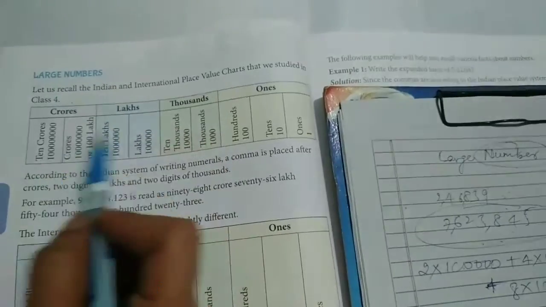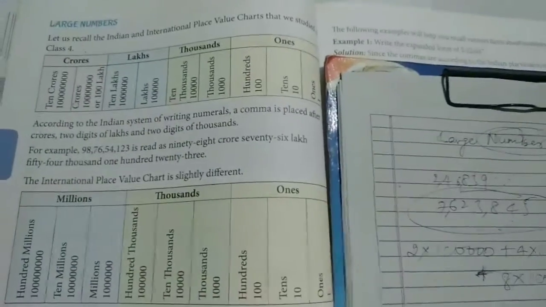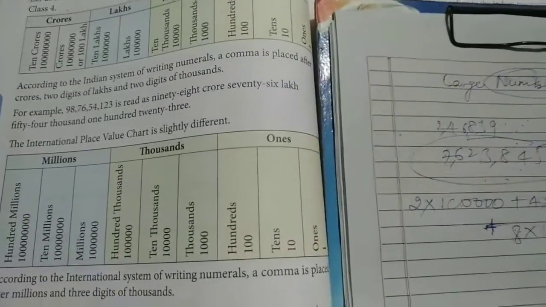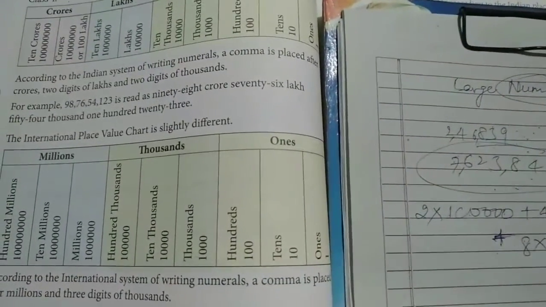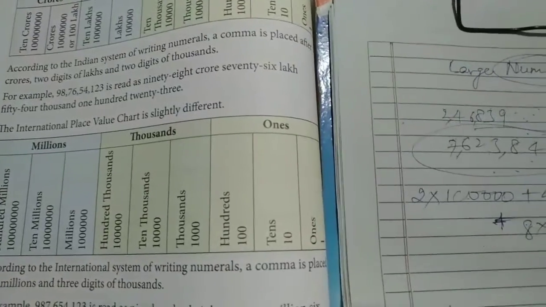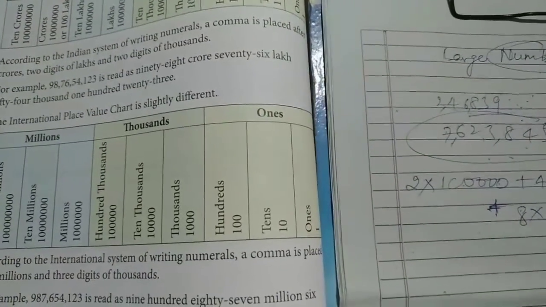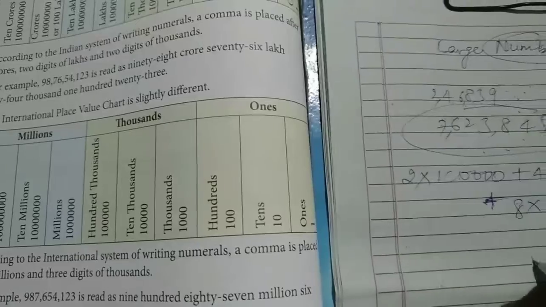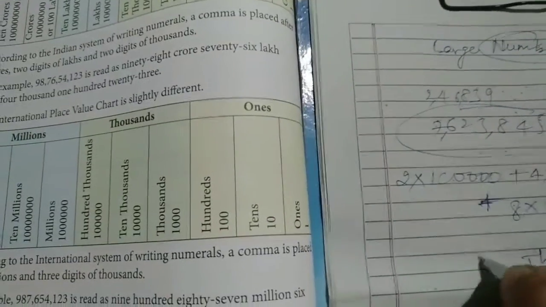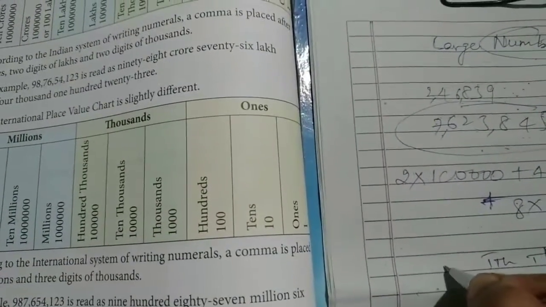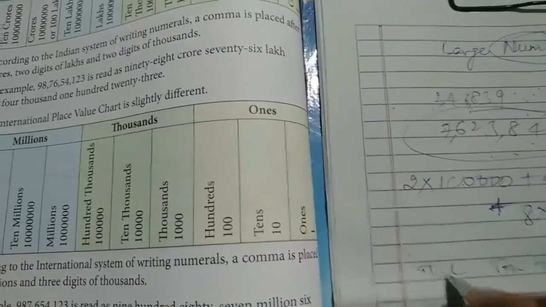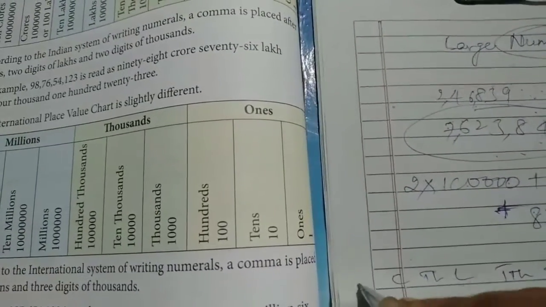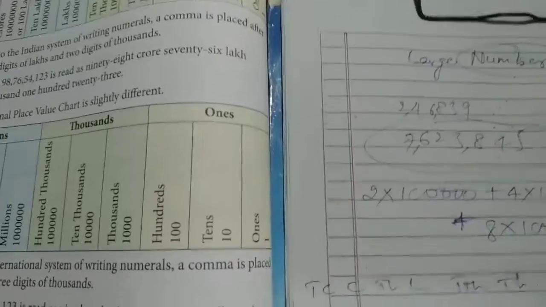Remember it. How to write it? First, units or ones. Next, tens, next, hundreds, thousand, 10,000, lakh, 10 lakh, crore, 10 crore.